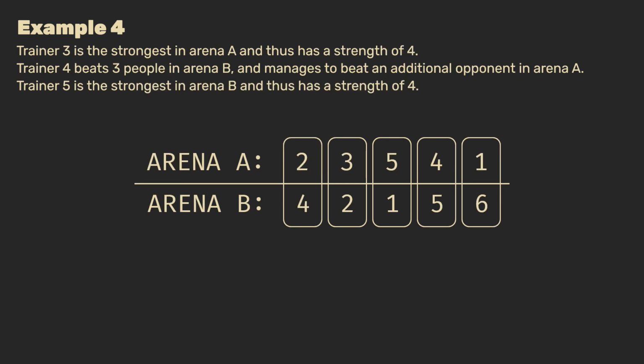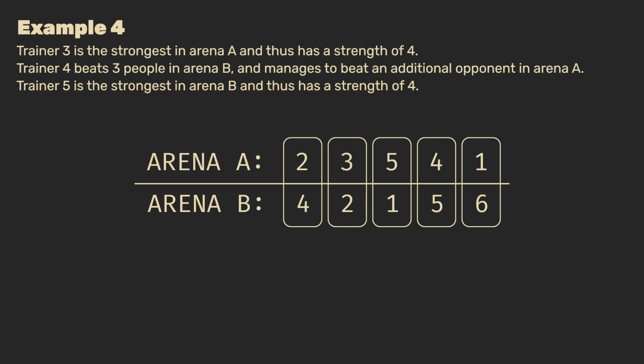Let's look at the last example, which is a bit more complicated than the others. I shall give you some time to look at the table so you can take it in. Since the table is so small, it would be possible to just compare the results of each possible matchup. But there are also some observations which we can make here.